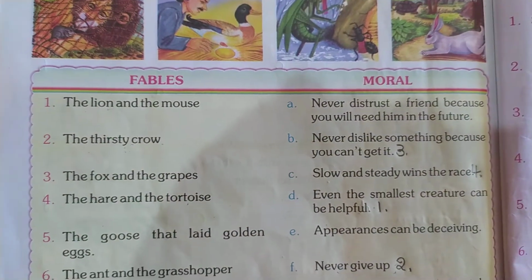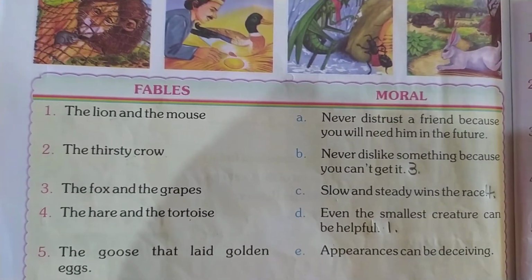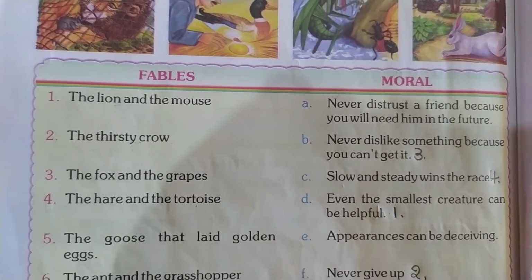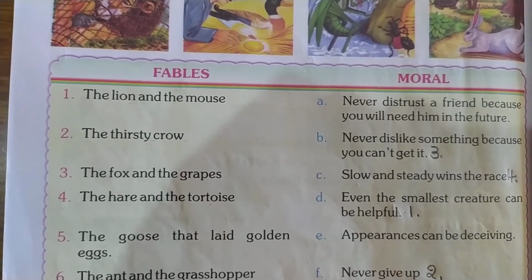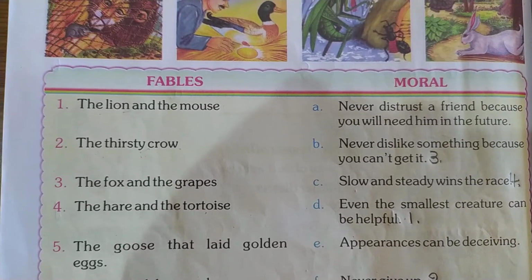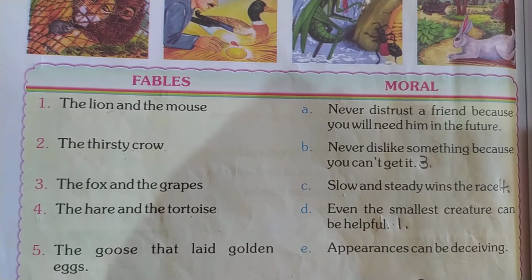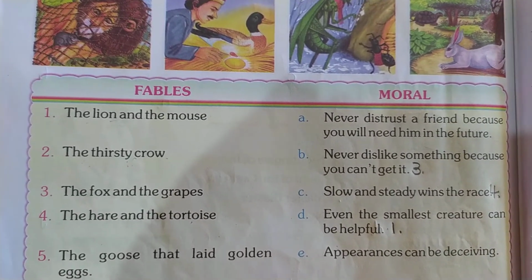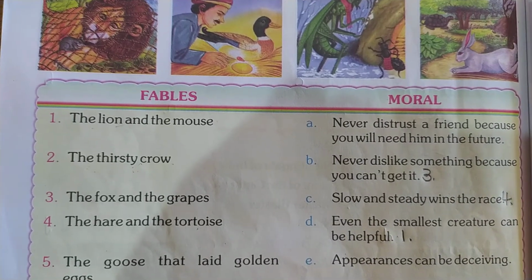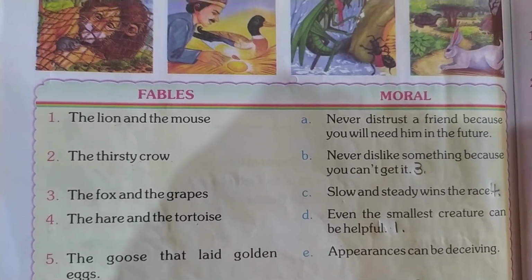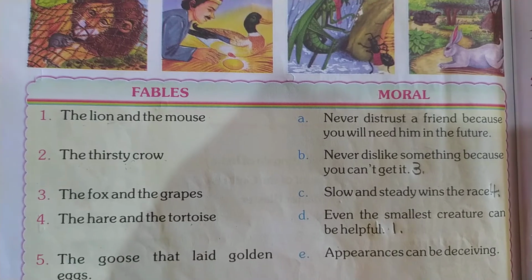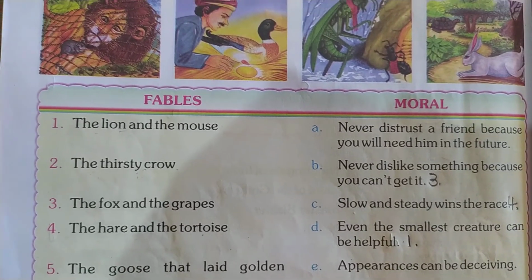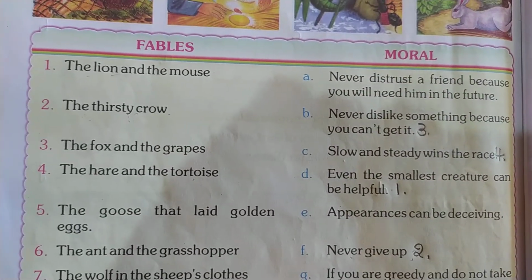Number 4. So what happened? When the tortoise was moving very slowly, the hare thought it is very slow and it will not reach my extent. So what happened? The hare started sleeping. So finally the tortoise won the race. So slow and steady wins the race. Okay, next we'll move on to the fifth one.